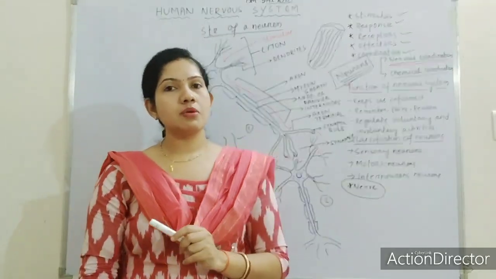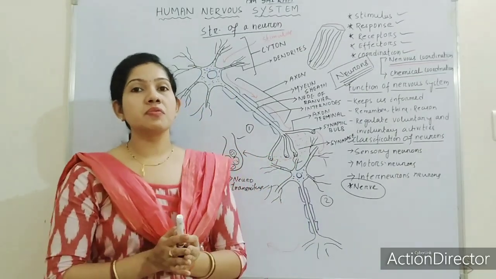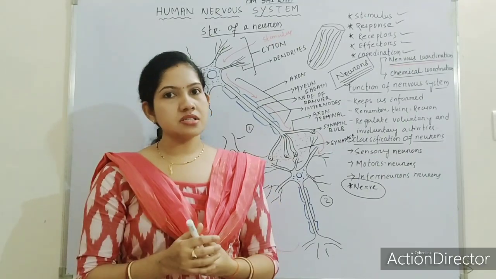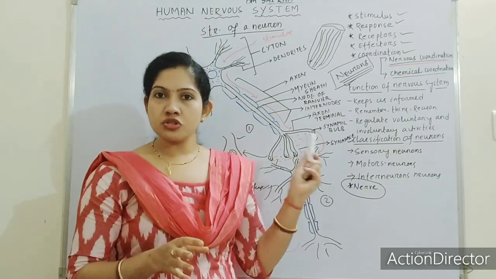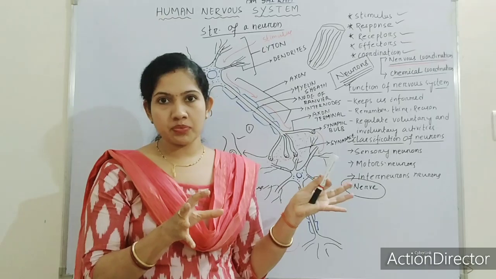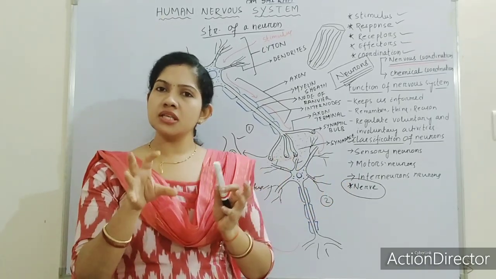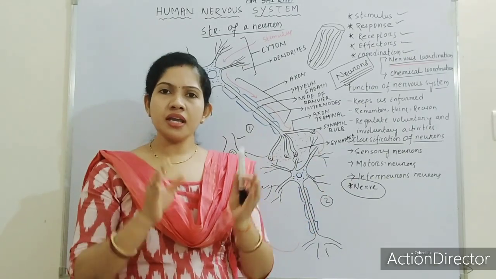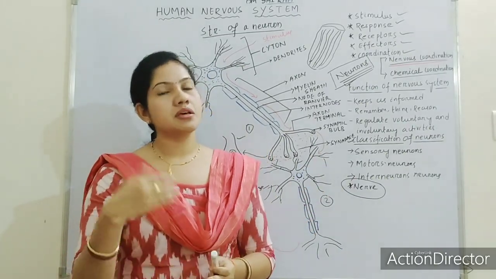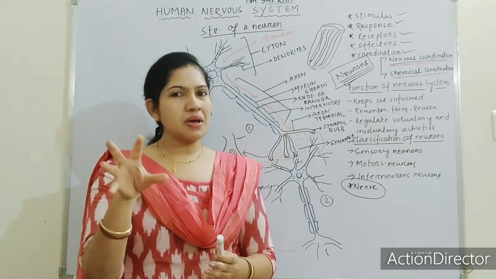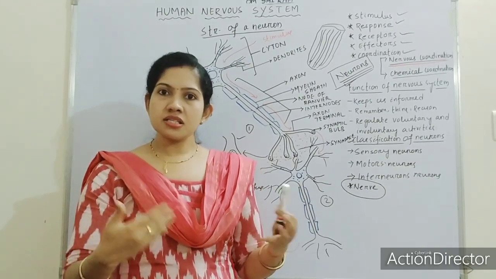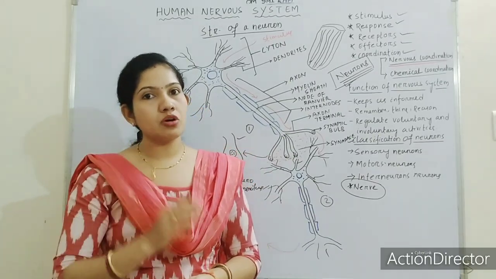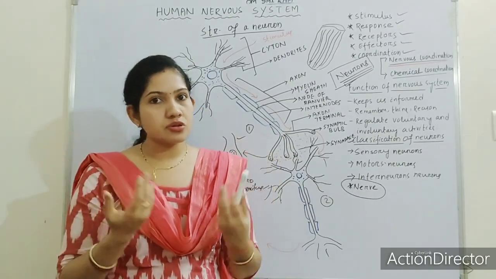Okay, so this is all about our today's topic. In our next class we will discuss the central nervous system, and again some more details. Do not forget to revise this topic. This is a very important chapter and we will learn so many things in it. Okay, again you go through your book. If you have any more doubt, you can ask me. Do not keep any doubt in your mind. And in the next class we will go into more detail on brain and spinal cord. We will discuss the sense organs also.